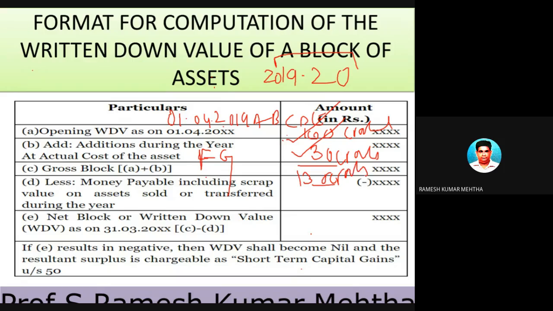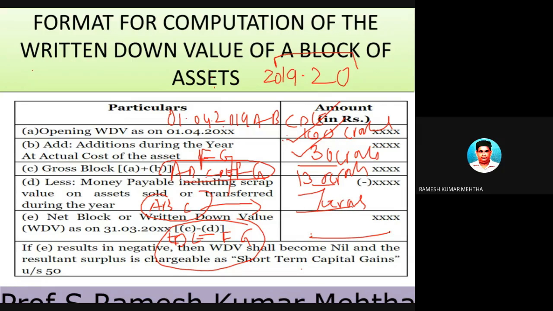Now it may so happen that out of these seven buildings, A, B, C, D, E, F, and G, two or three buildings are disposed or sold. For example, ABC buildings are sold for 70 crores. So now we are left with D, E, F, G buildings, which is a block, and the closing value of the buildings at the end of the year, that is on 31st March 2020, is 130 crores minus 70 crores, which is equal to 60 crores.